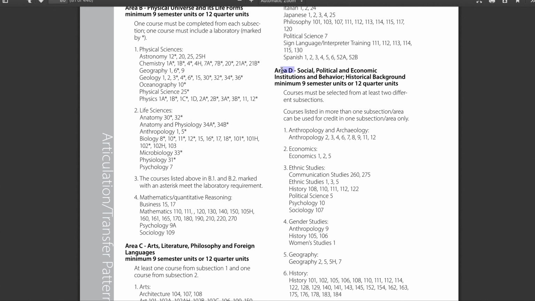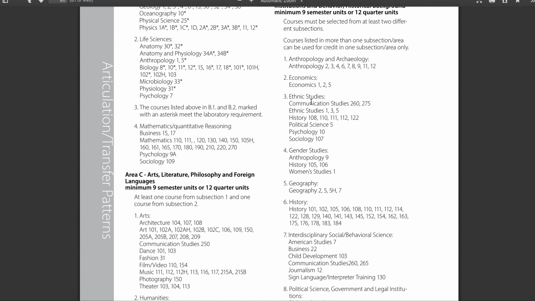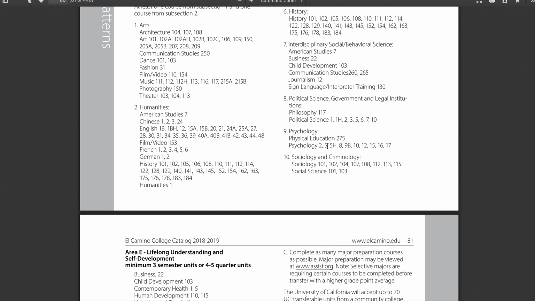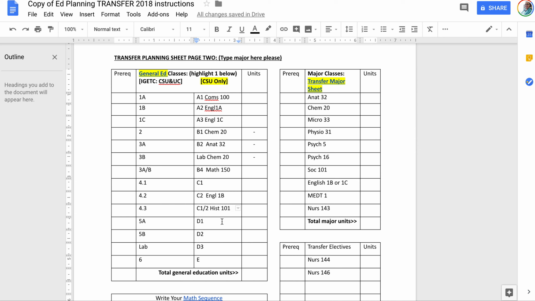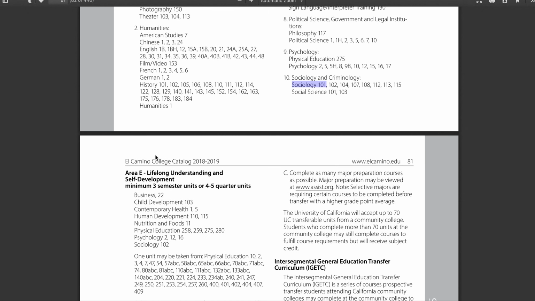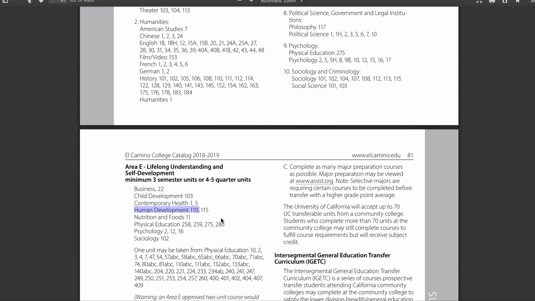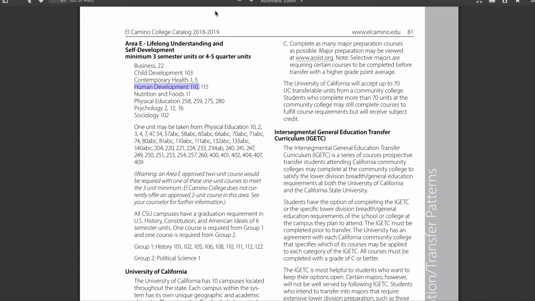Area D requires 9 units and they're already pre-selected for you as a nursing major. You will do the Psych 5, the Psych 16, and the Soc 101. So you could just type those in right here, Psych 5, Psych 16, and Soc 101. And then the Area E is Human Development 110 because that's your Area E, Lifelong Learning, and Human Development 110 is right there. Boom. So that is your general education requirement.